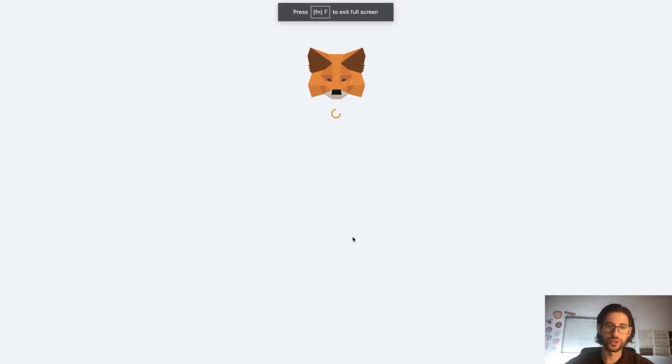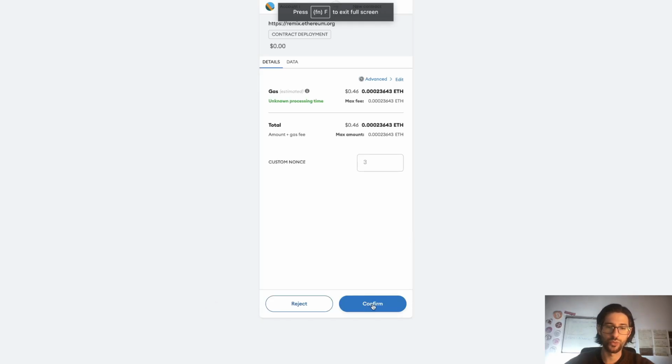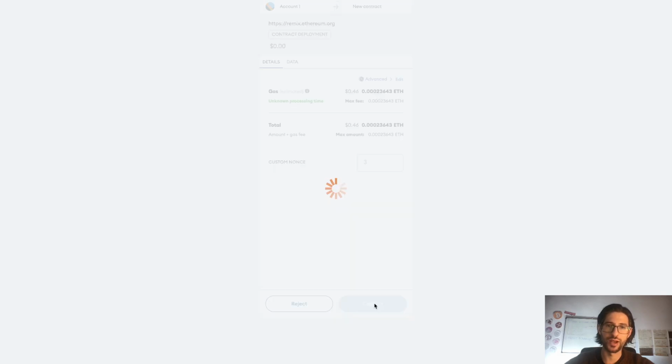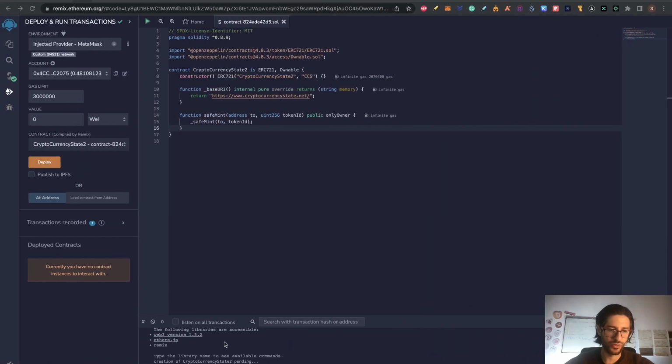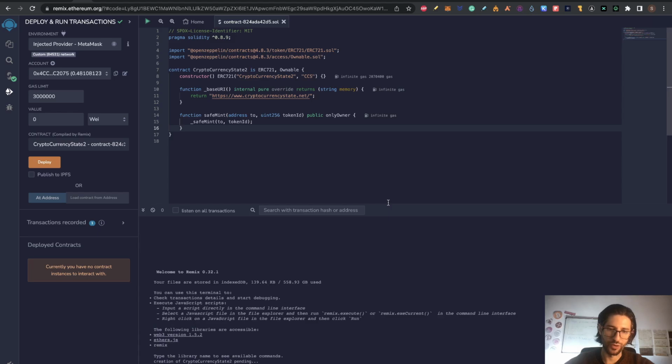You are going to see that this is interacting with your MetaMask. You need to pay gas fees on this. And down here, let me put this above. You can see that you have a console of things that are happening right now.